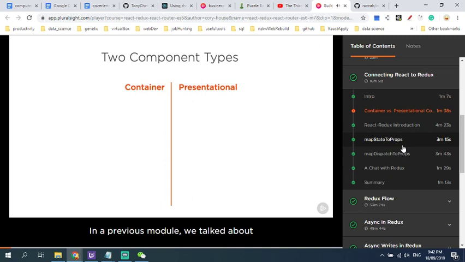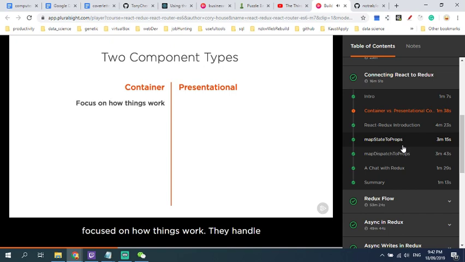In a previous module, we talked about container and presentational components, also known as smart and dumb components. To understand React-Redux, it's important to understand these two types of React components. Redux's documentation uses the terms container and presentational components, but I personally prefer to call these smart and dumb components, since containers contain all the smarts that are necessary to support the dumb presentational components below. So let's contrast container and presentational components.